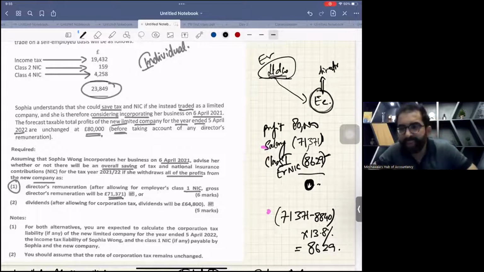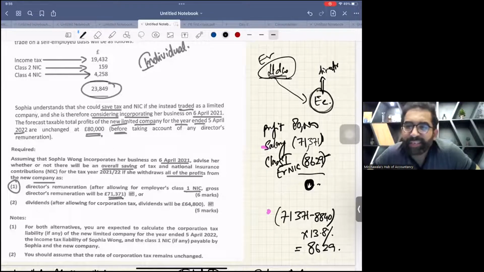One more thing, just a wrong thing. Listen, if some stupid guy deducted 80,000 as a salary, then the company has to pay class 1 employer NIC on that 80,000. So there will be a negative number, and obviously the company only has this 80,000 cash. Then how will the company pay the remaining deficit? Just think.